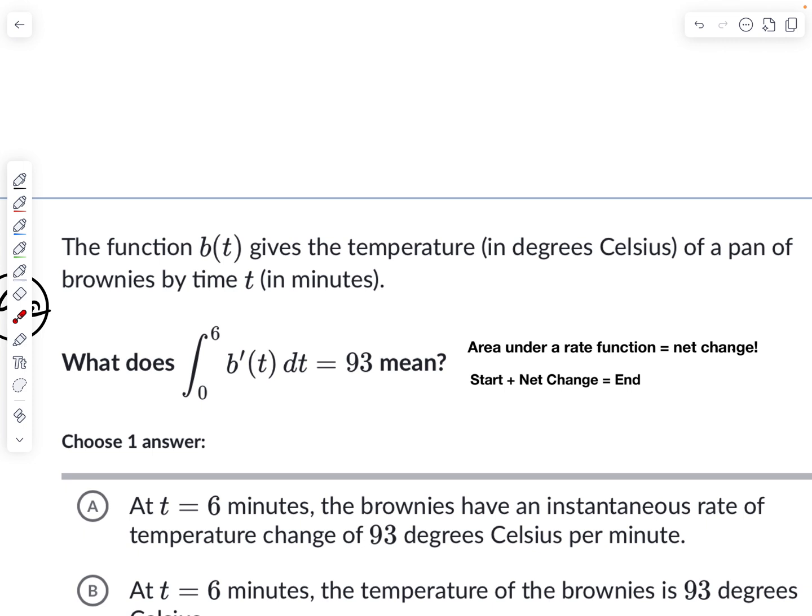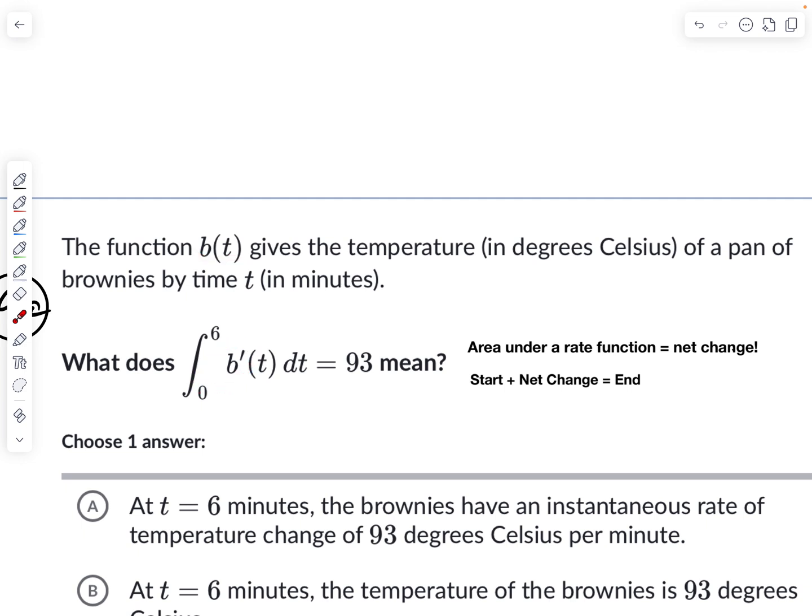But it's not just velocity. Any function, any derivative is a rate function. In this case, b prime is the derivative of the temp. B is the temperature. I mean, you plug in a time and it'll tell you this thing's going to be 90 degrees or 100 degrees or whatever at any given time. Well, how much does that temperature change over time? Well, that's the derivative of B. This is a rate function, okay?